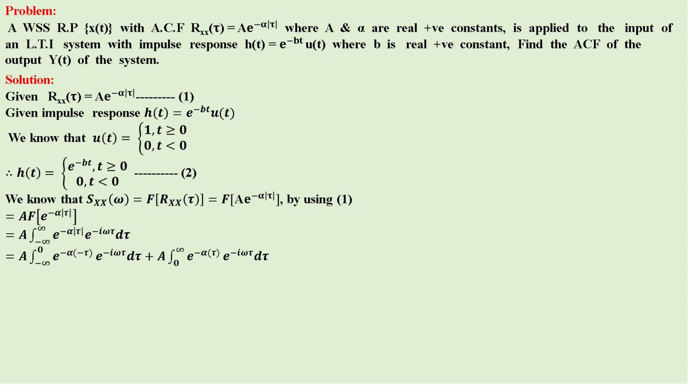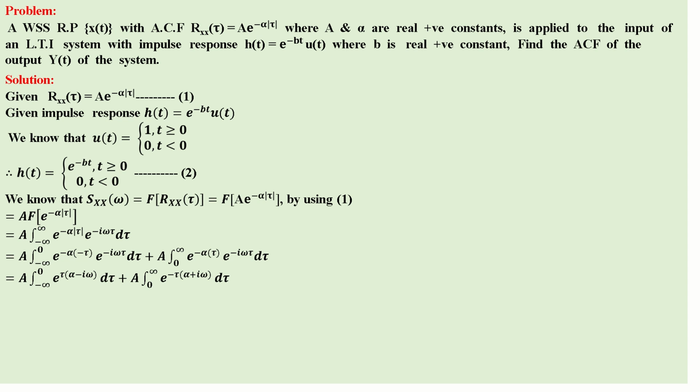In the negative part, from minus infinity to 0, |τ| is minus τ, so we replace it with e^(ατ) e^(-jωτ) dτ. In the positive part, from 0 to infinity, |τ| is τ, giving e^(-ατ) e^(-jωτ) dτ.